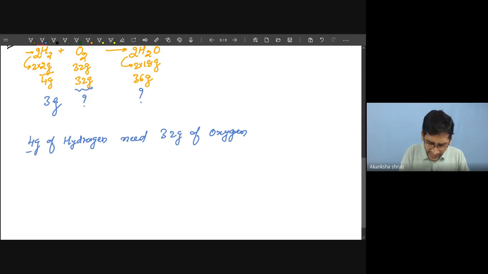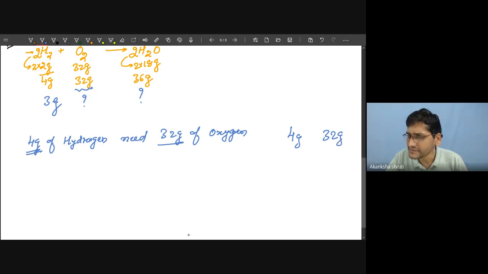Now when this 4 gram is replaced by 3 gram, then the oxygen 32 gram also has to be reduced. So how much is that? You are observing that when this is 4 gram, it is 32 gram. Means if it is reduced to 3 gram, then how much will this be? This is the question.